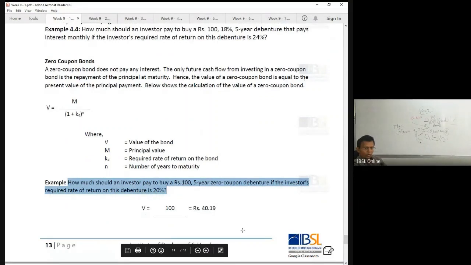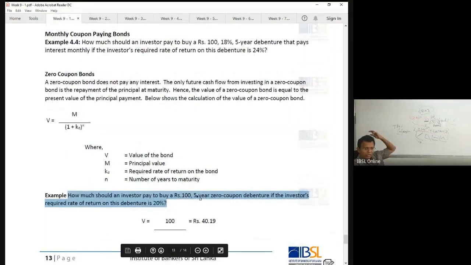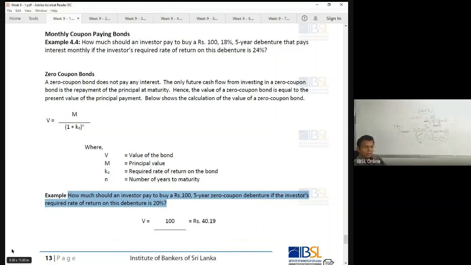So if I put 100, 12 months, do we know? Are we familiar? Yes. How? Treasury bill calculation, pricing. How much should an investor pay to buy a 100, 3 months zero coupon debenture if the investor requires 20%? Are we familiar? Yes. Why? This is the formula. The formula you used for the calculation of 3 months treasury bill pricing. Did we learn? Yes, we learned. Same formula. 3 months? Yes.